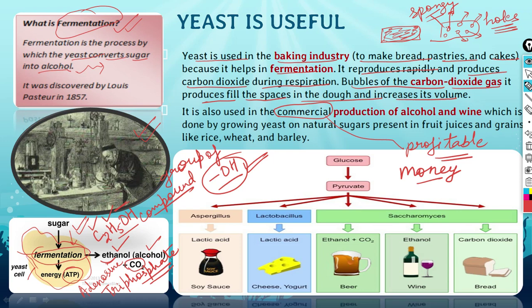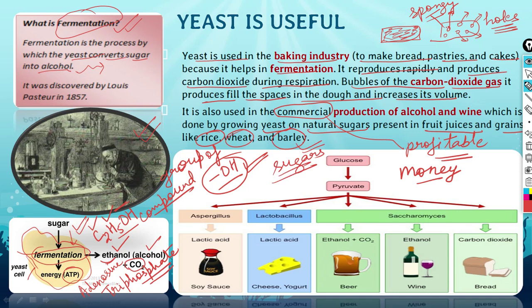on natural sugars, which is present in fruit juices or grains, like rice or wheat or barley. So these were having natural sugars. Okay, these were having natural sugars, and when this yeast was feeding on these sugars, it was producing different types of alcohol. Clear?